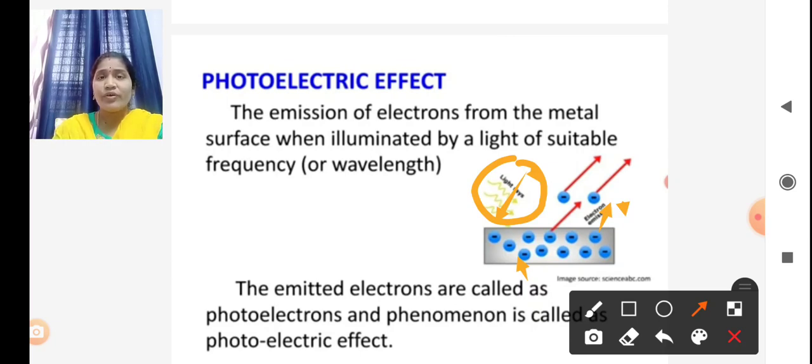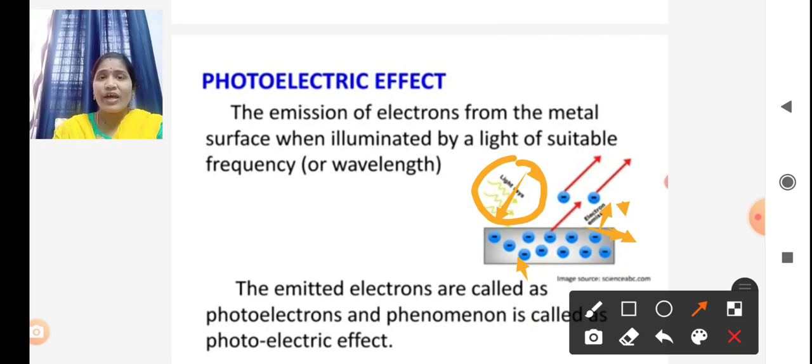For example, if the light is visible light, the metal plate should be an alkali metal plate. Only when visible light is incident on alkali metal plates do they emit electrons.